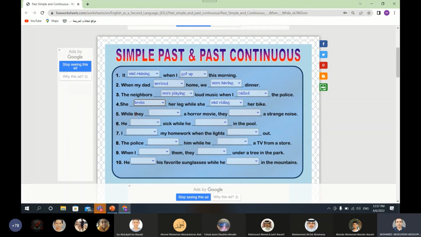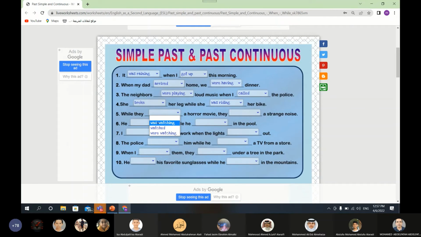Number 5. Start with while. Yes, you can start with when or while, but make sure you use the past continuous after while and the past simple after when. While they what? Were watching. Excellent.